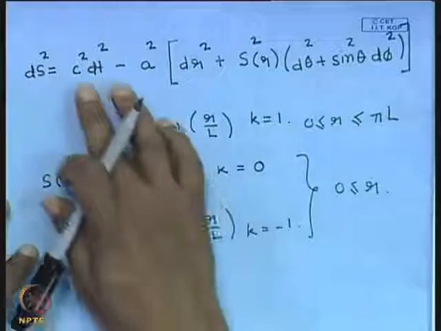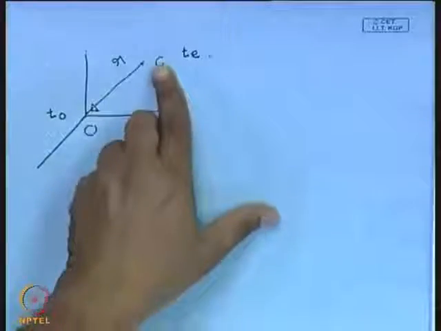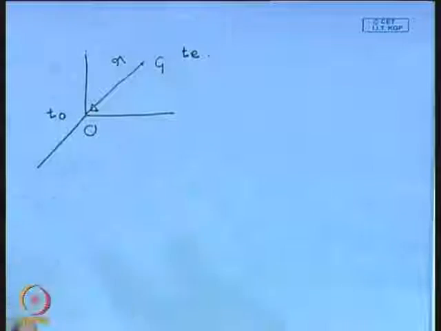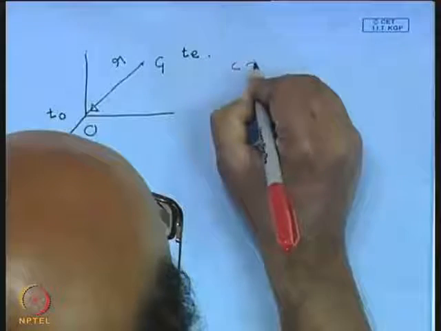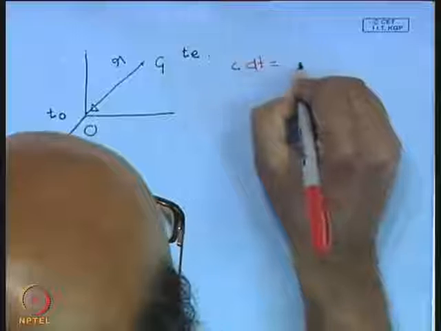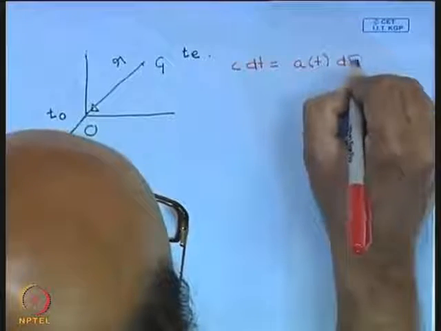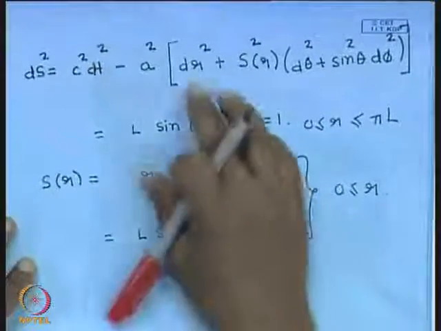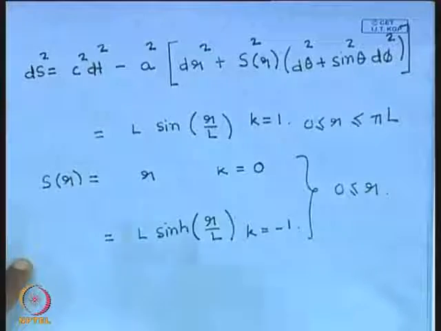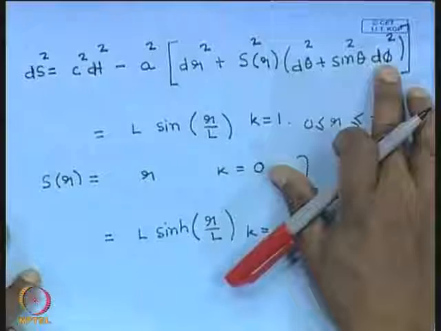So the propagation of light from this galaxy to this observer is along a trajectory which satisfies c dt = a(t) dr. The light, we are assuming, propagates entirely along the radial direction, so these terms, d theta and d phi, are not going to be there.